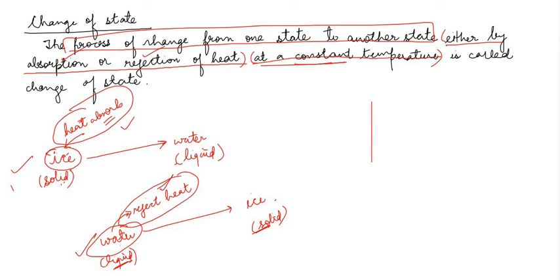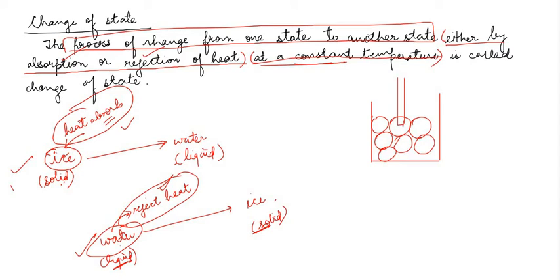Suppose you have a beaker, and in this beaker, what do you have? You have some pieces of ice. You have some cubes of ice. Let us assume that these are cubes of solid ice, and also you have a thermometer dipping into these blocks of ice.